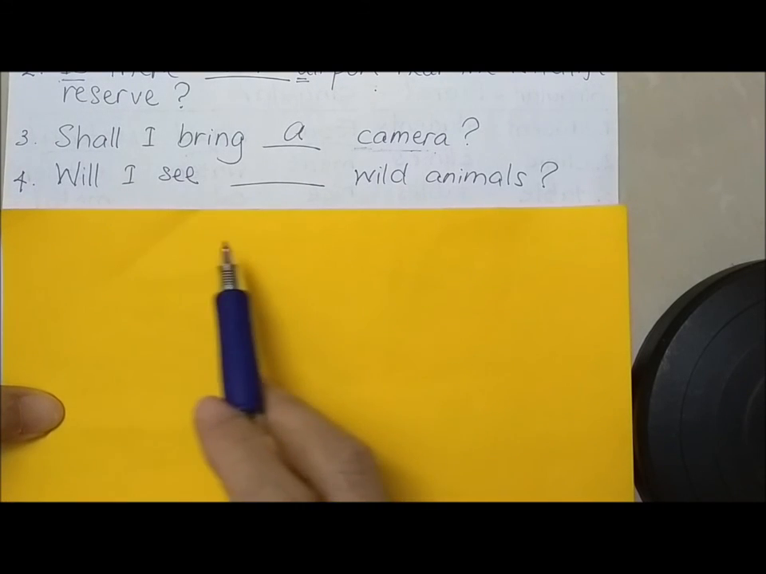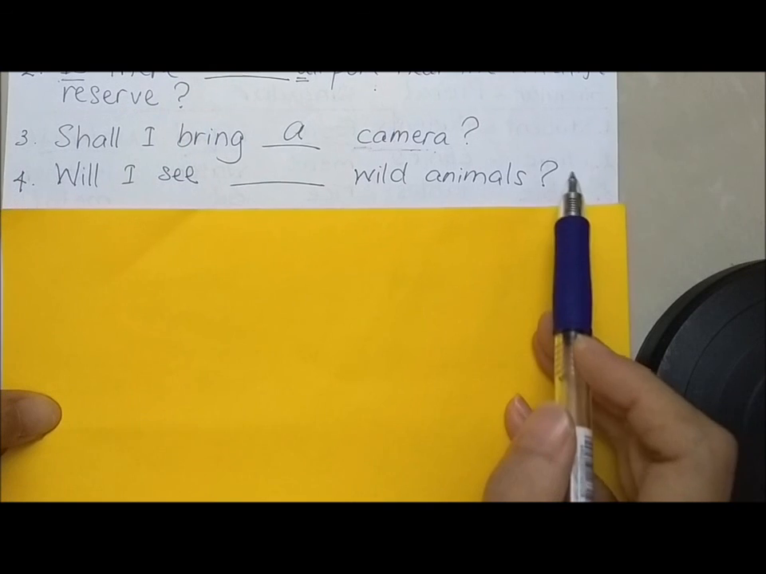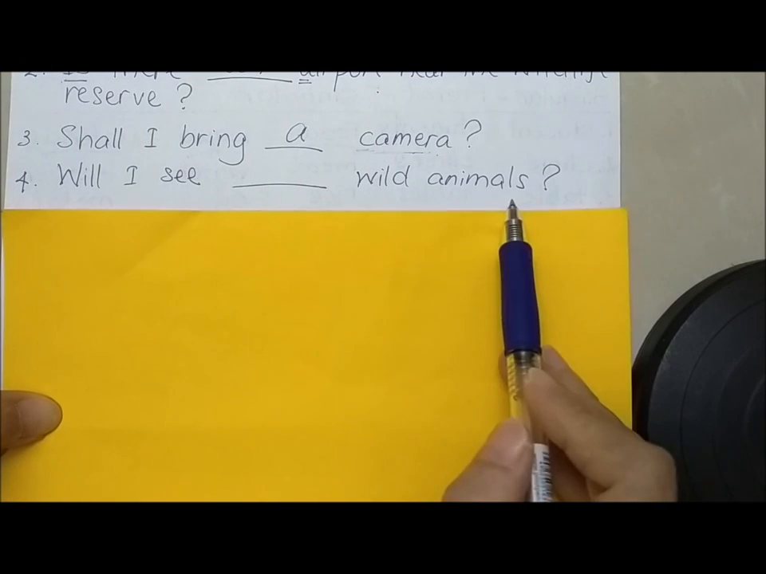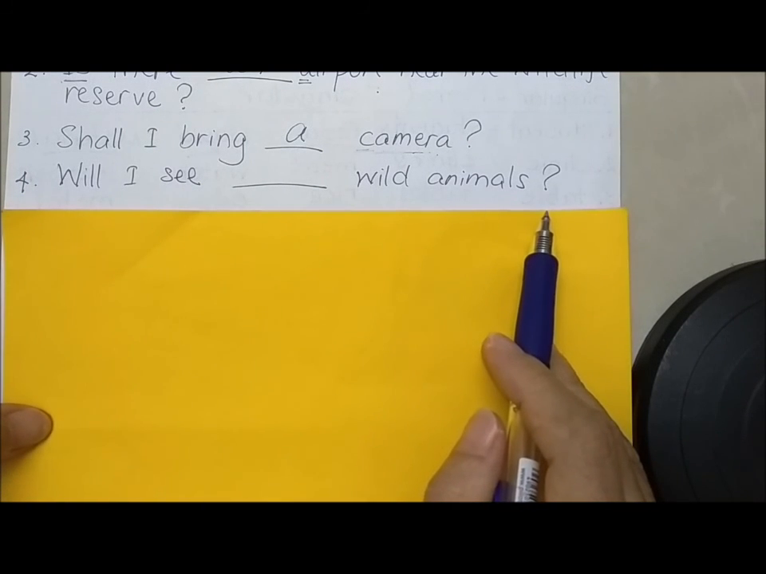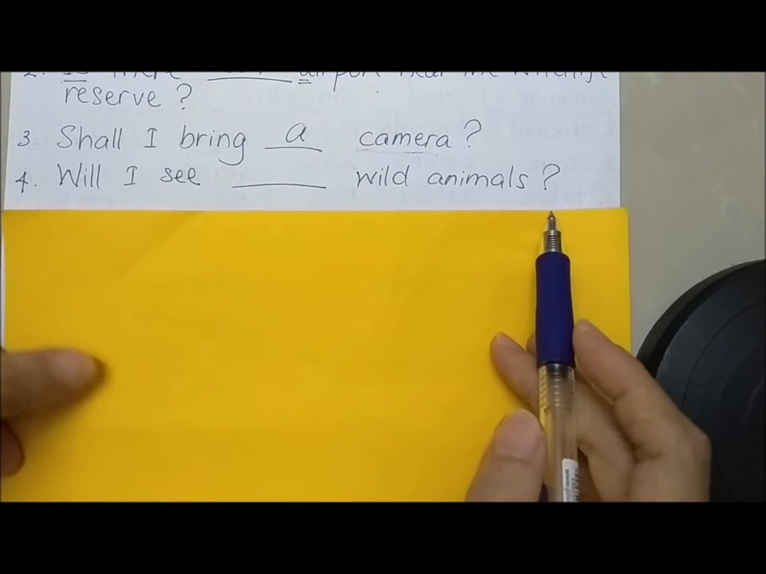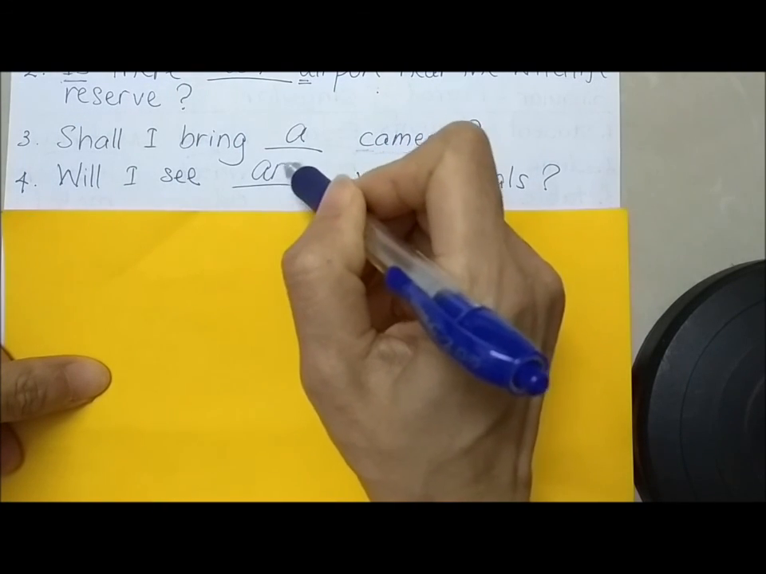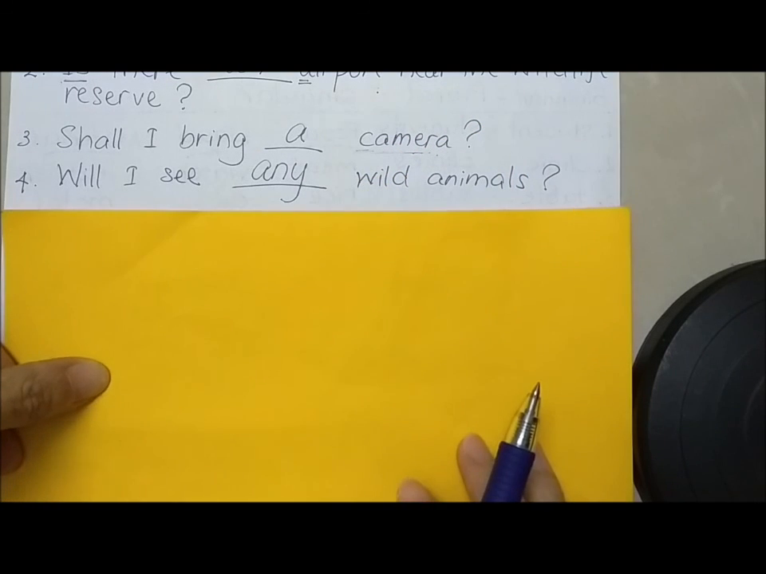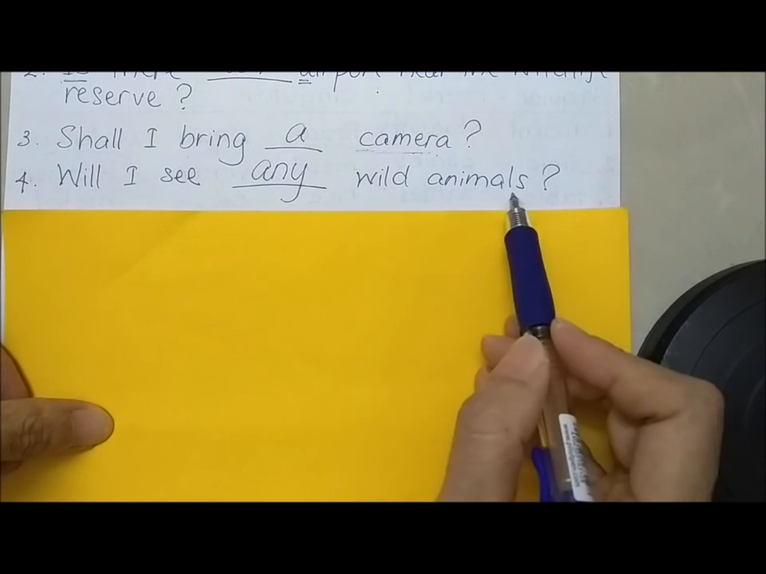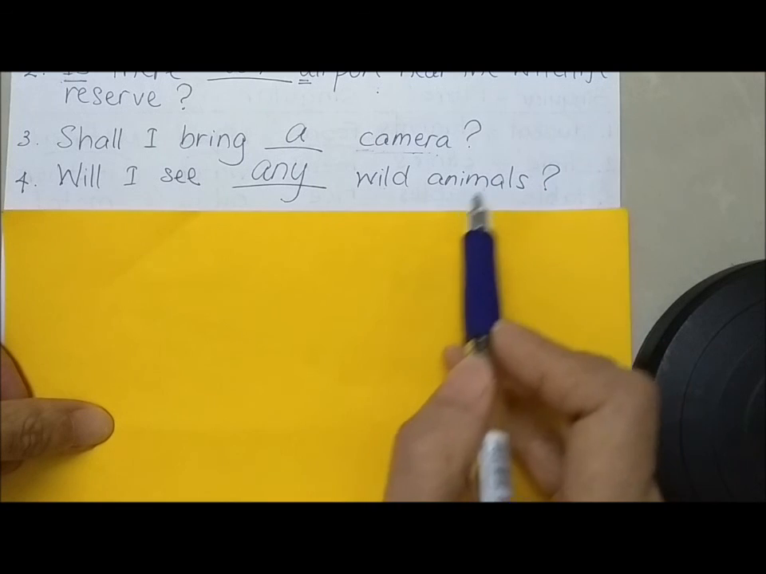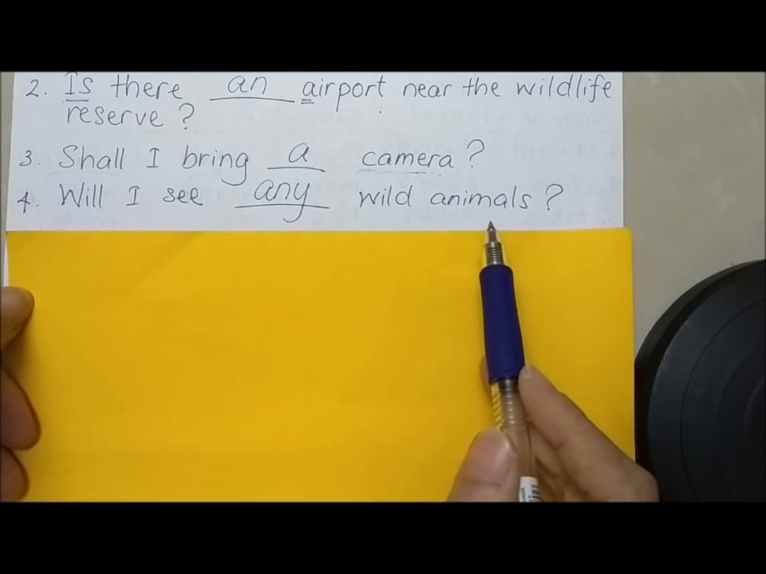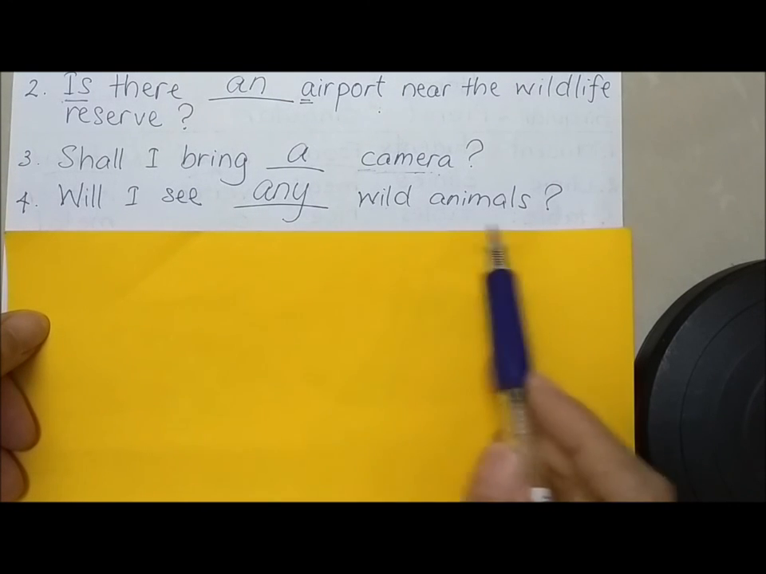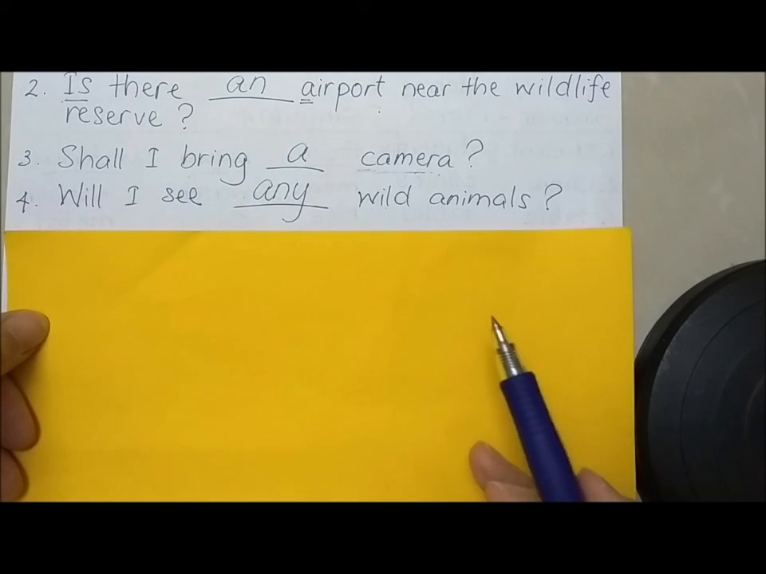Question 4. Will I see wild animals? Question mark. This is plural. Okay, so will I see wild animals? We can say any here. Will I see any wild animals? Any. And well, this is wild animals, so many here, but because it's a question, so will I see any wild animals? Any of them? One of them? Yeah, so that's what it means, any.